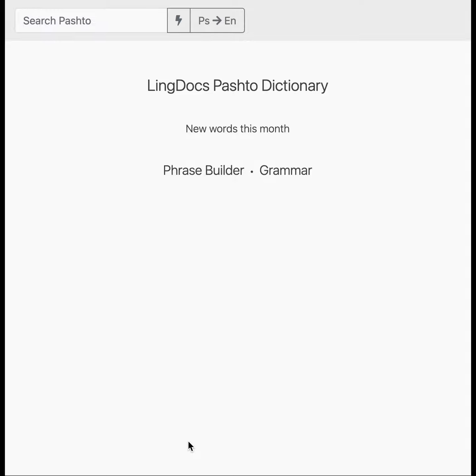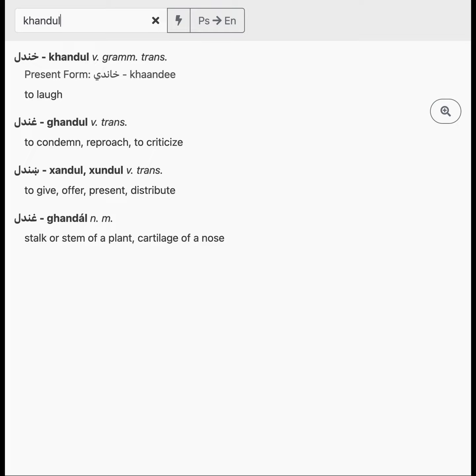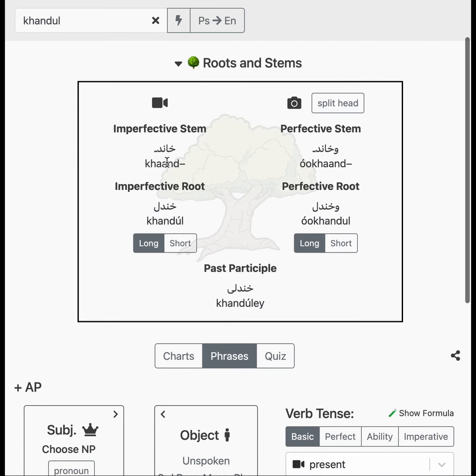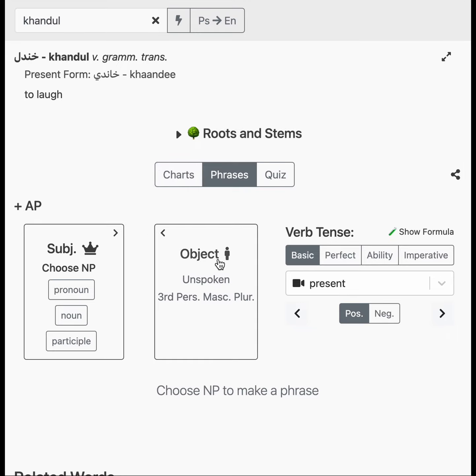Let's have a look. A couple of really common ones are khandal, to laugh, and jaral, to cry. So let's look at khandal. Here we go. We've noticed it's a grammatically transitive verb. One thing we notice is that there's a long a in the stems here, khan, and then khandal in the roots. That's a bit interesting. But things get really interesting when we look at the way that sentences are formed with it.